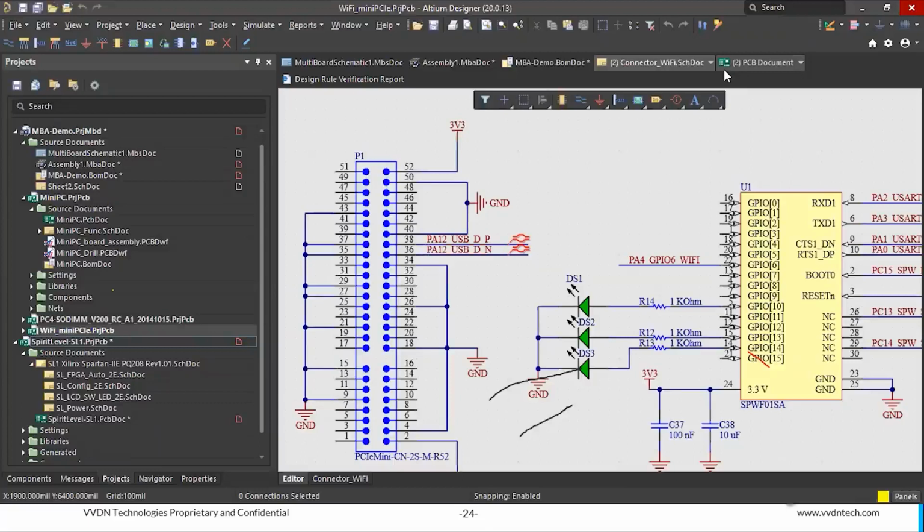Can we automatically separate power and digital signals in this multi-board PCB? No, not automatically. In the schematic, if you separate all the power on particular pins and other signals on other pins, that can be separated.